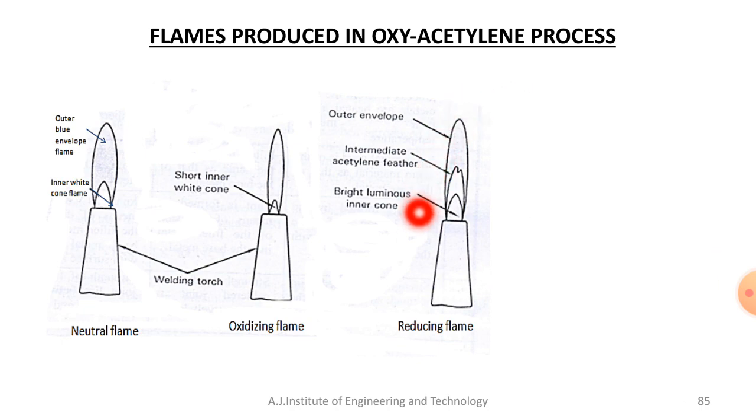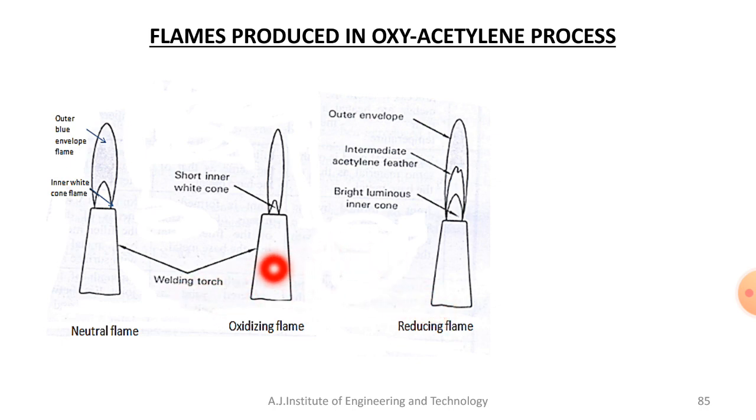So then we can use the reducing flame, or we call it the carburizing flame. The last one is the oxidizing flame. We already know about the neutral flame and the reducing flame.